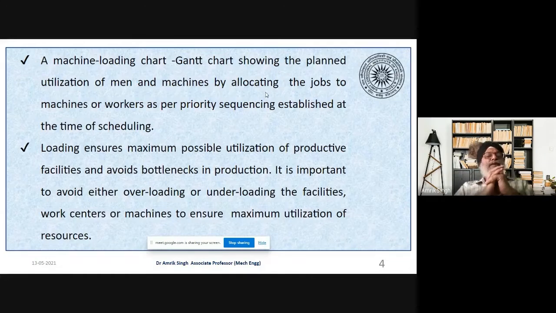The loading ensures maximum possible utilization of productive facility and avoids the bottleneck in the production, so that the production goes very smoothly. It is important to avoid either overloading or underloading a facility, because if you are overloading it, there will be long queues, and if we are underloading it, then we are not utilizing the facility to the full extent. So loading is a very important phenomenon which is required before starting a production.